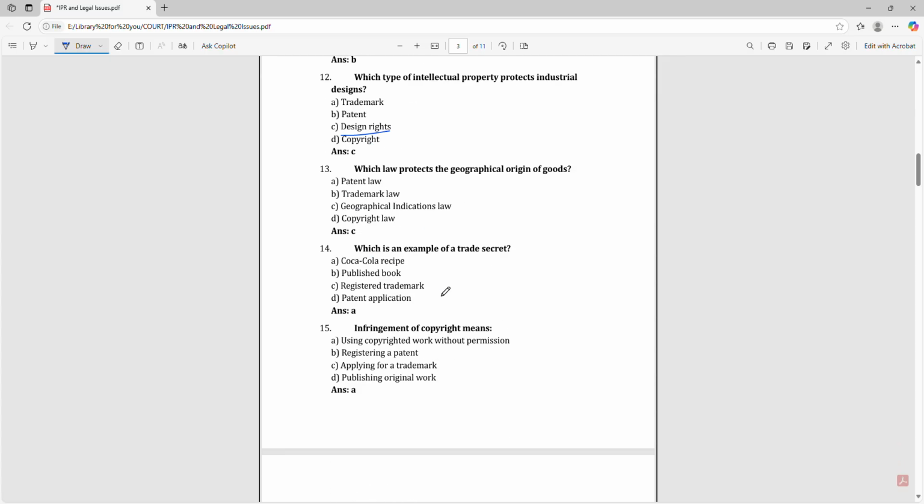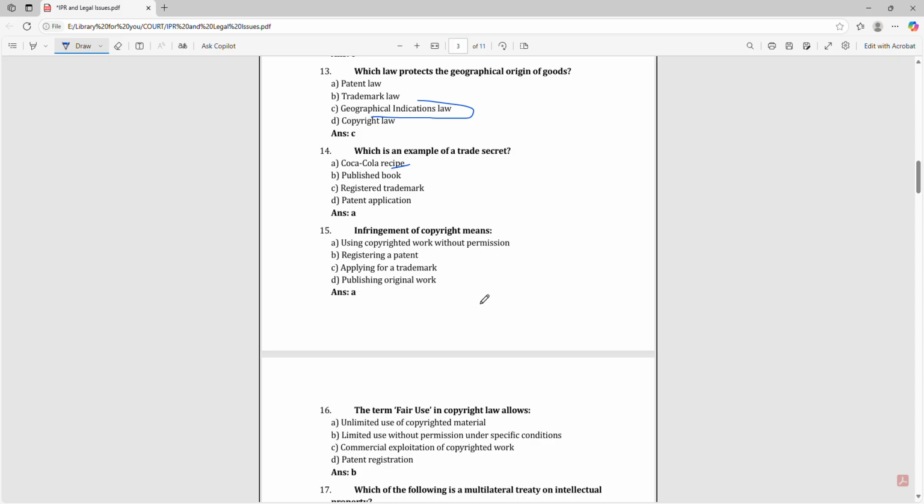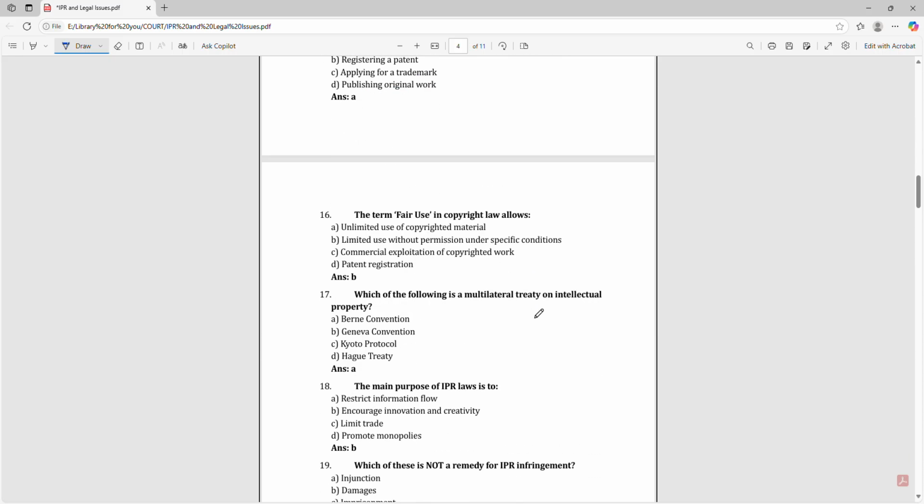Which law protects the geographical origin of goods? Geographical indications law. Which is an example of a trade secret? That is Coca-Cola recipe. Infringement of copyright means using copyrighted work without permission. The term fair use in copyright law allows limited use without permission under specific conditions.